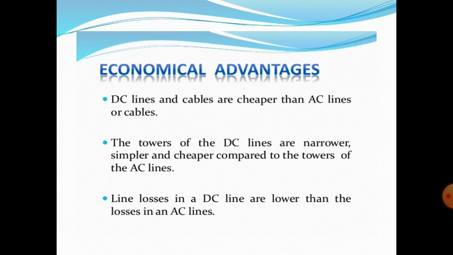And next, the economical advantages are that DC lines and cables are cheaper compared to AC lines and cables. And the towers of DC lines are narrower, simpler and cheaper compared to the towers of AC lines. In this DC system, as I already said, only two conductors are used, so it is a simpler and cheaper circuit compared to AC transmission systems. And line losses in a DC line are much lower compared to AC line losses.